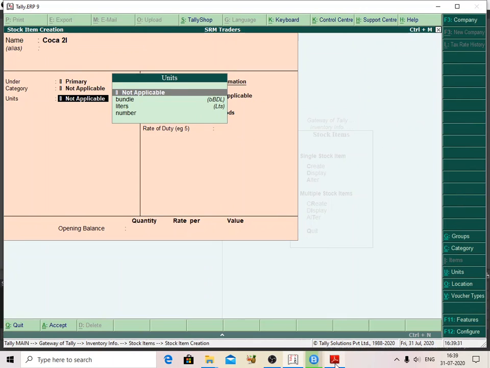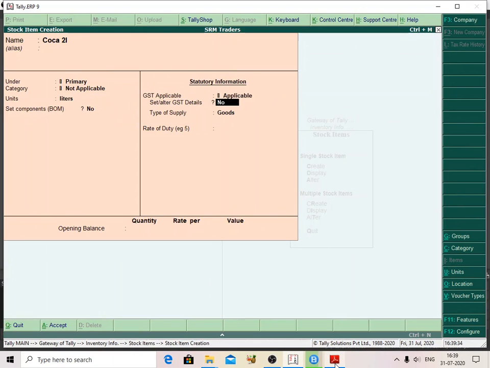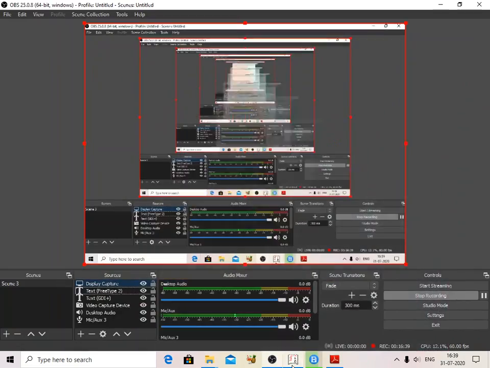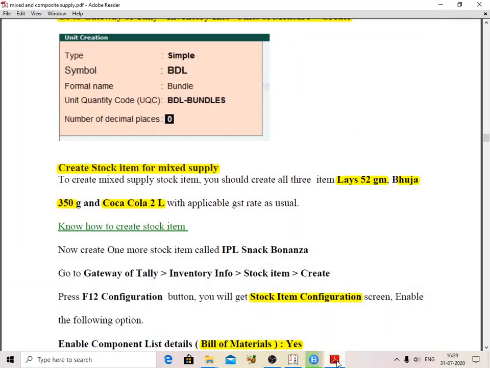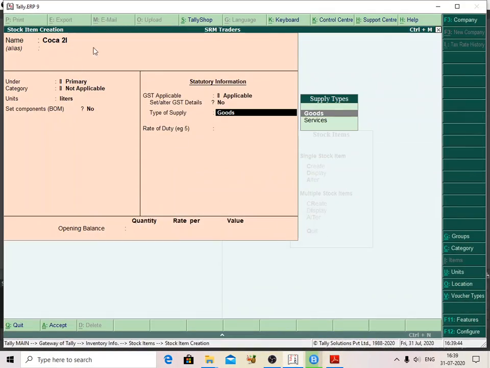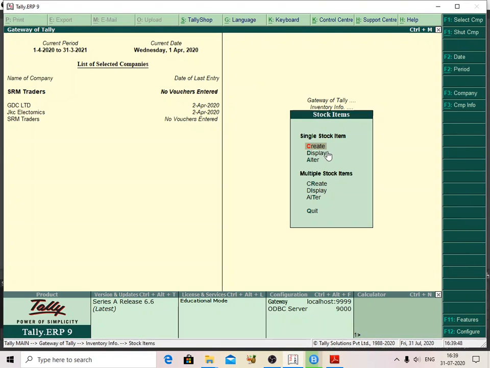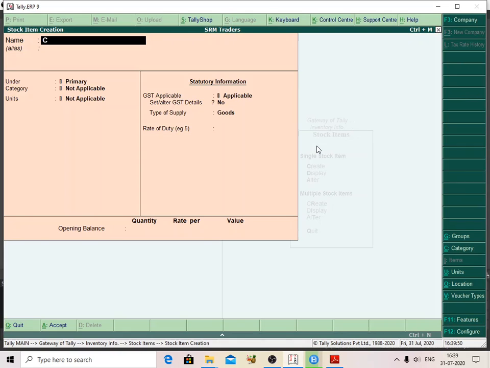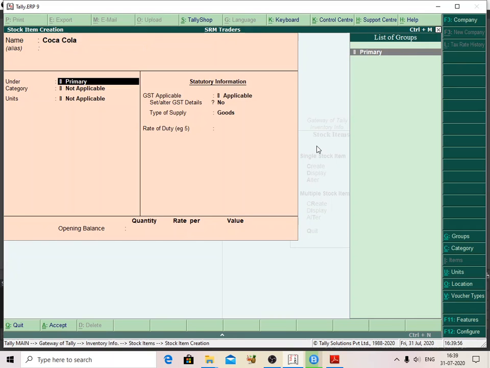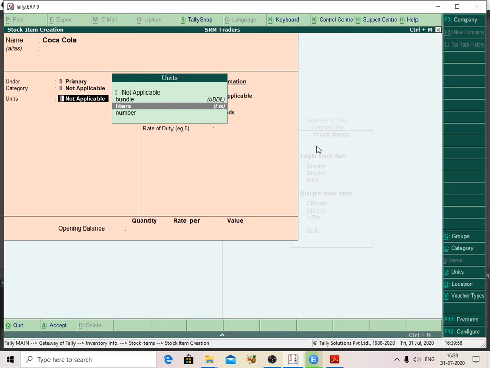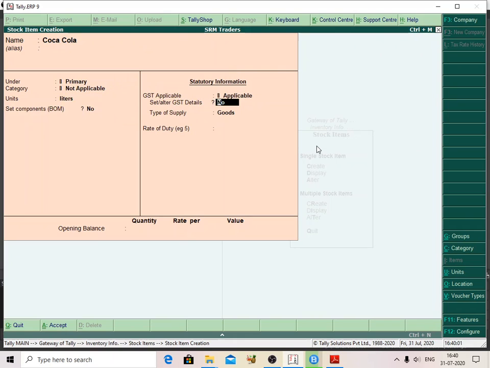It is under liters. GST is applicable, yes.